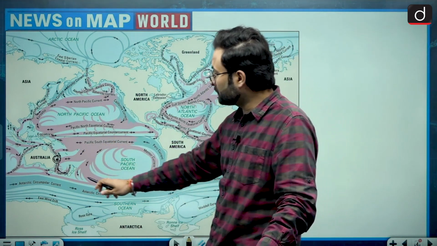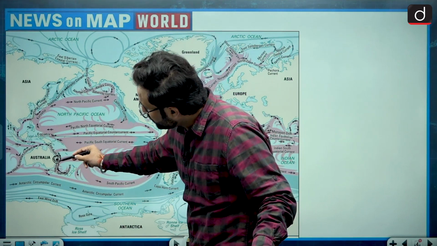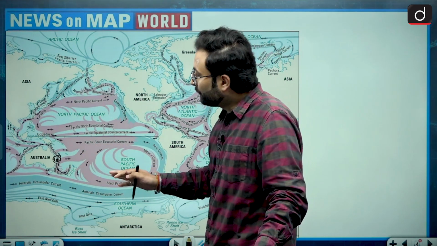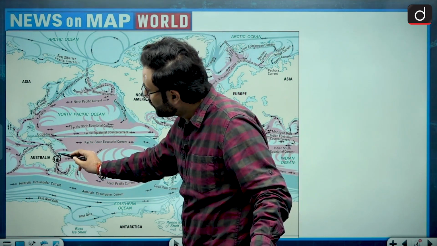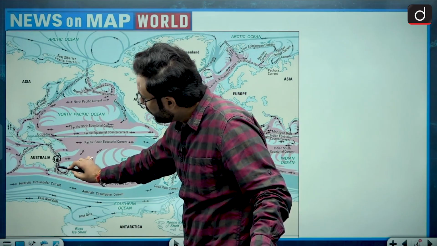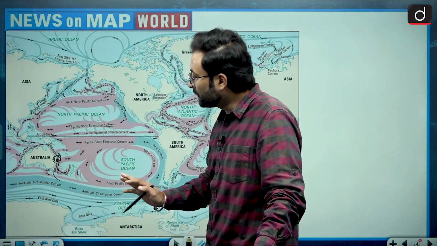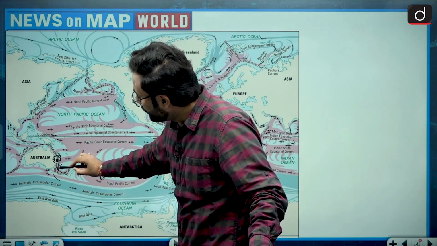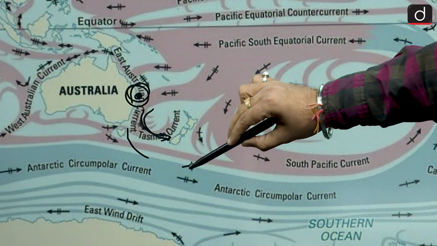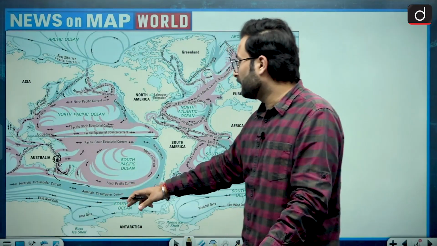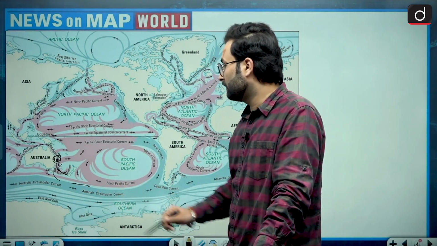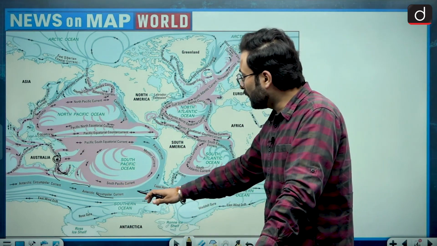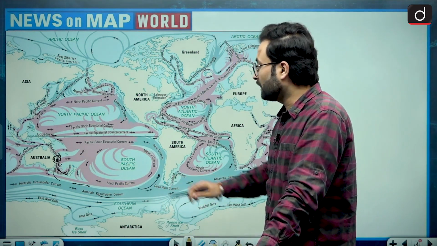Let's say this is the South Pacific current. This current will move in the eastward direction. Other than that, it can go like this, or this way. But this is the first current, and most probably it will go from here eastward and then move with this particular current over here, the Antarctic circumpolar current, and this is how it will reach the coast of South America first.